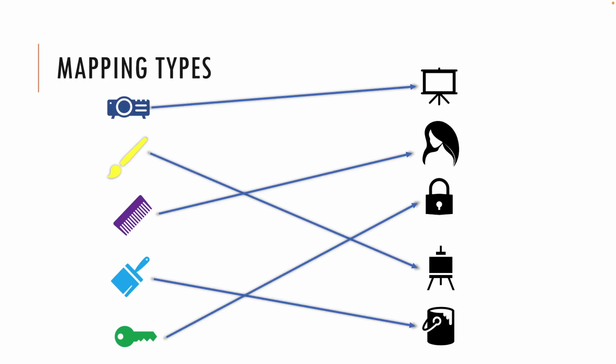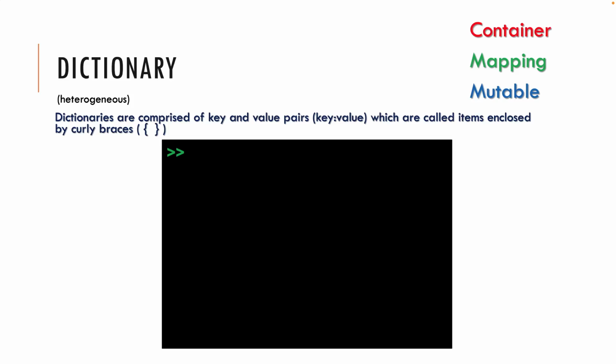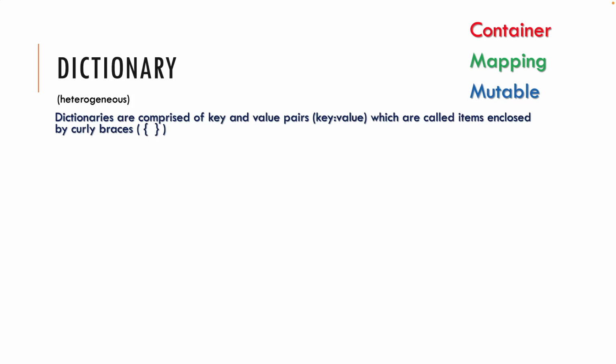We use the dictionary data type whenever we want to store a mapping, anything that reflects the concept of mapping. Let me show you. Let's see that in action. It is better shown than discussed. So here is how dictionaries are discussed.